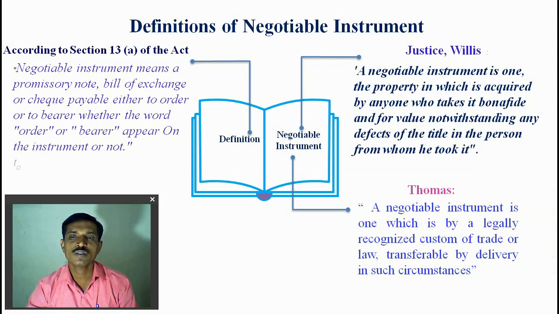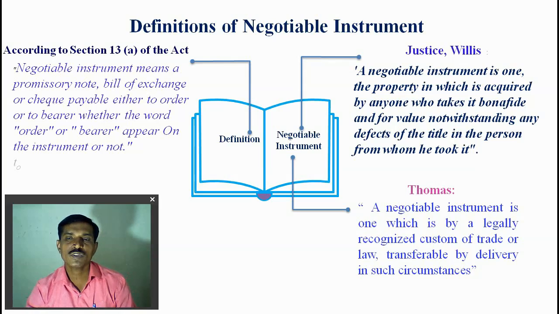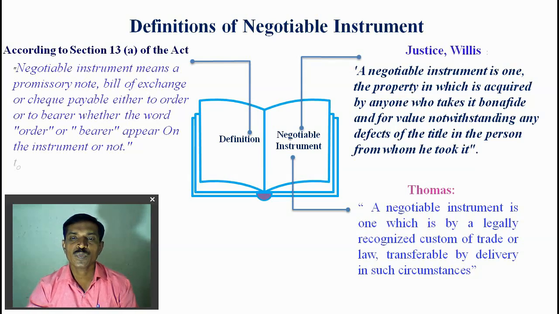According to Thomas, a negotiable instrument is one which is, by a legally recognized custom of trade or law, transferable by delivery in such circumstances. So a negotiable instrument means a document which is legally recognized, or used as per the custom of trade or as per law, and is transferable by delivery in such circumstances.